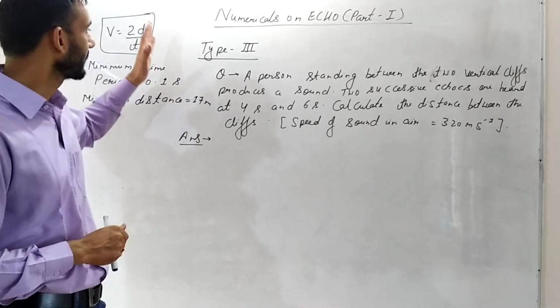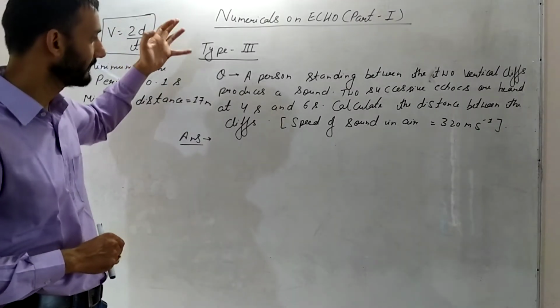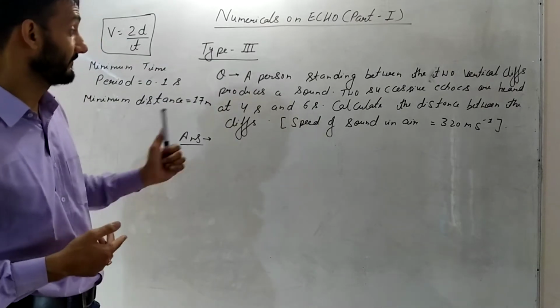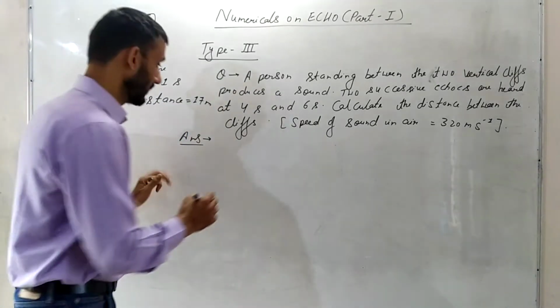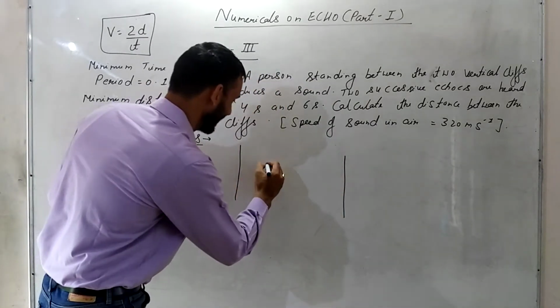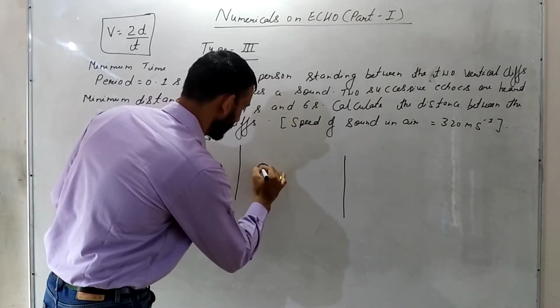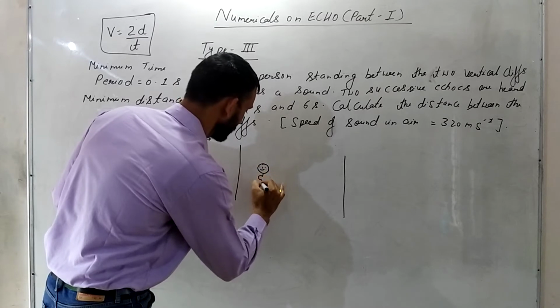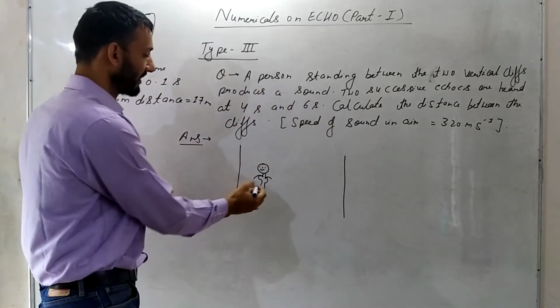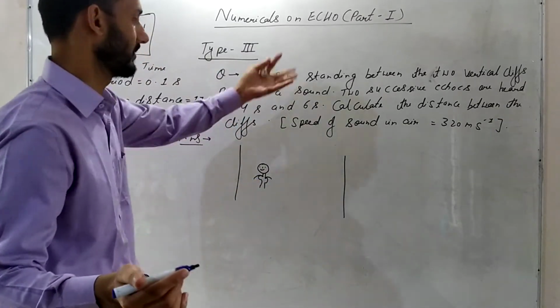Okay, now let us start type 3. A person standing between the two vertical cliffs produces a sound. So we have two vertical cliffs and a person is standing in between, and he produces a sound.